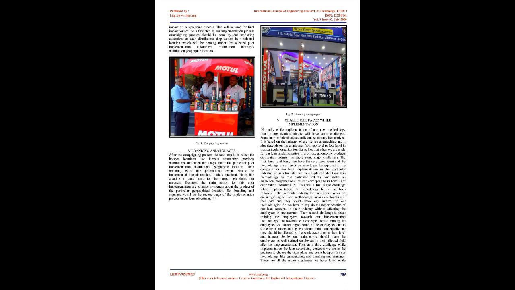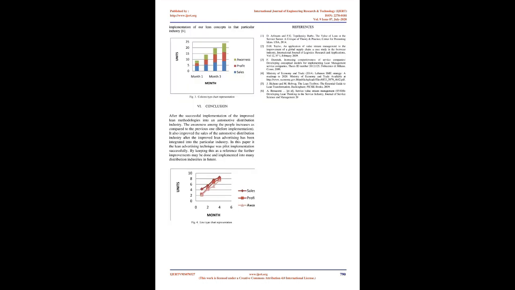This will be used for final impact values. As a first step of our implementation process, the campaigning process should be done by our marketing executives at each distributor's shop outlets in a selected location, which will come under the selected pilot implementation automotive distribution industry's geographic location. Branding and signages. After the campaigning process, the next step is to select the hotspot locations, like famous automotive products distributors and mechanic shops under the particular pilot implementation distributors' geographic location. Then branding work like promotional events should be implemented in all retailers' outlets and mechanic shops, like creating a name board for the shops highlighting our products. Because the main reason for this pilot implementation is to make people aware of the product in the particular geographical location. So, branding and signages would be the second stage of the implementation process under lean advertising.